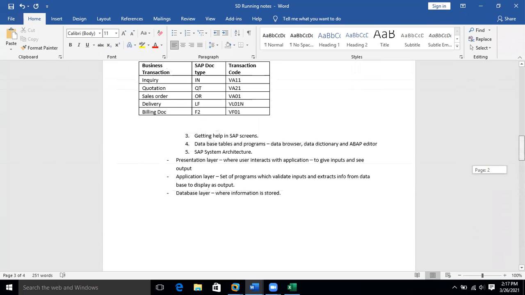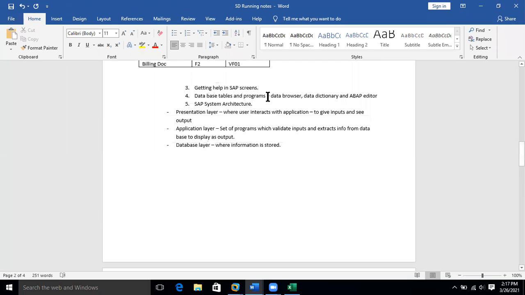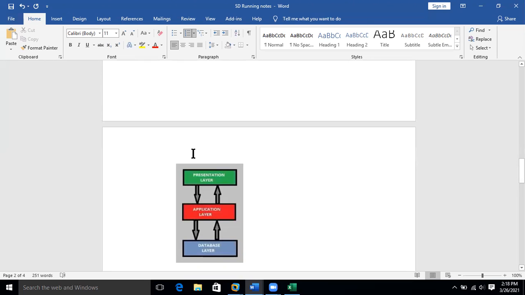This is the reason it is called R3 architecture. 3-tier architecture. 3 tiers, 3 levels. This is called R3.